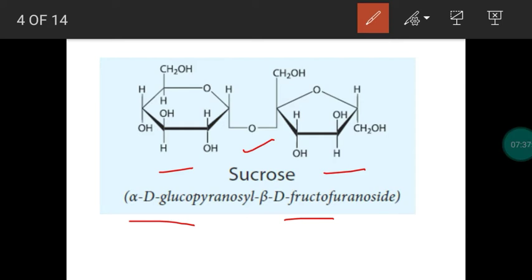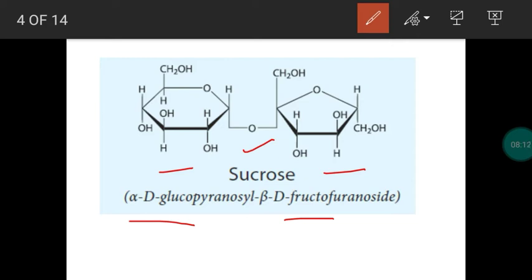The glucose has what configuration? Alpha D glucose. Usually we use the notation alpha beta for epimers, isn't it? Compounds with the same molecular formula but different configuration at an asymmetric center. So alpha D glucose is one monosaccharide and beta D fructose is the other monosaccharide. These two are joined together by a glycosidic linkage. Now we are going to name the linkage. The linkage is what type of linkage?